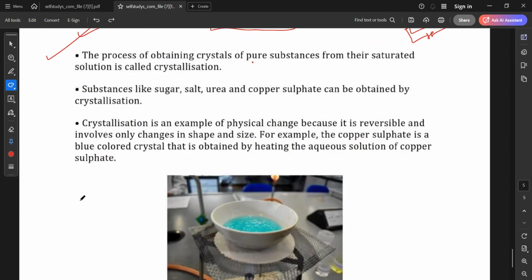What is happening? Suppose I give you an example. Suppose you have taken sugar solution in a bowl, okay? Now you have heated it. What will happen when you heat it? Water will evaporate and sugar crystals will be left behind. Pure sugar crystals will be left behind, right? Understood?